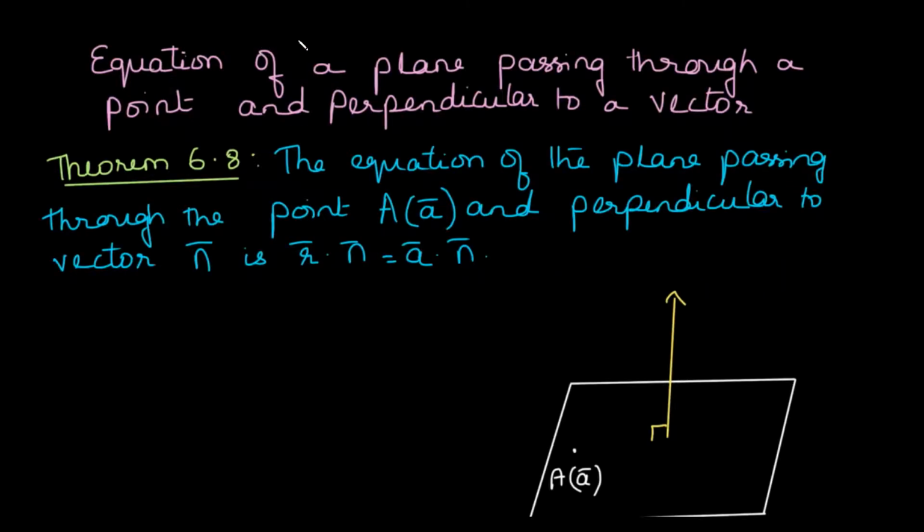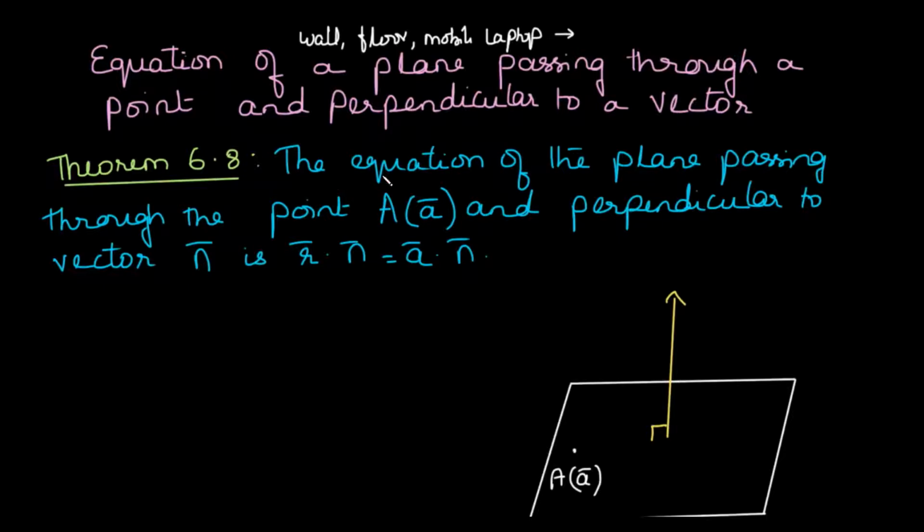Now in real life situations, we can say that a flat wall, the floor, the surface of a mobile, the flat surface of a laptop, the monitor of a laptop, etc. These are all parts of a plane. A plane is an infinite surface, so these are all parts of the plane. Now we come to study equation of a plane passing through a point and perpendicular to a vector. So we come to theorem 6.8.